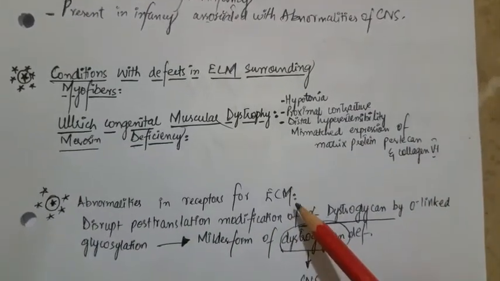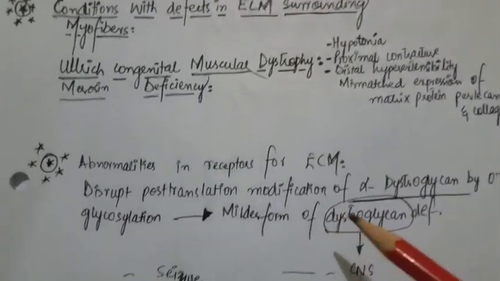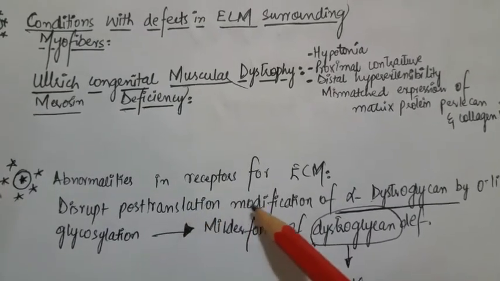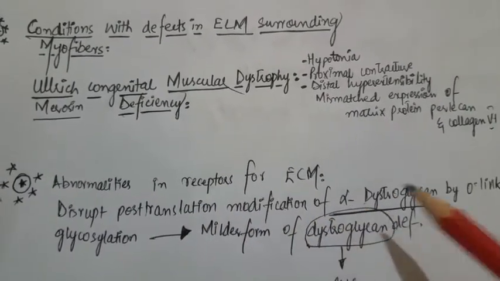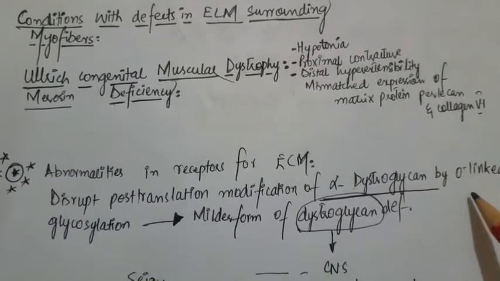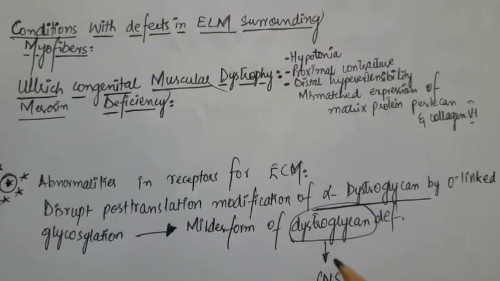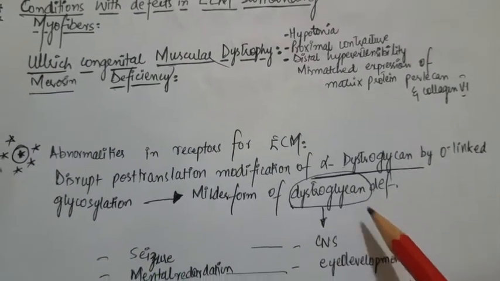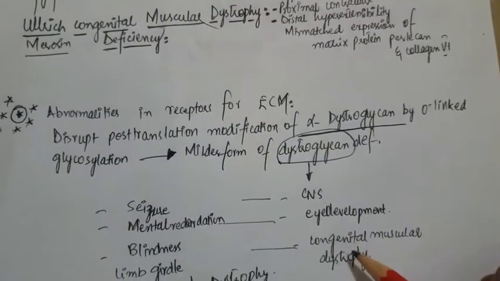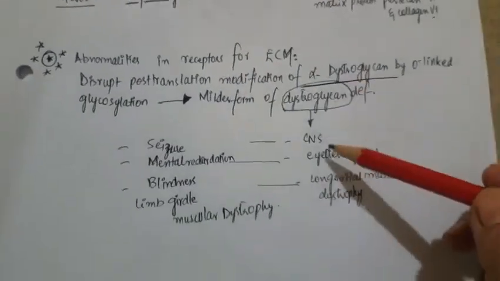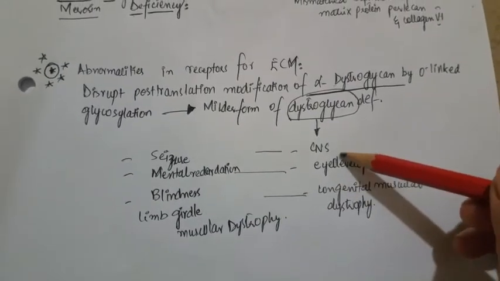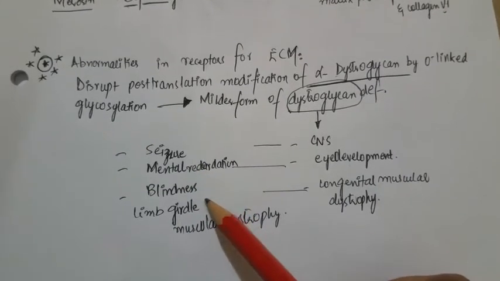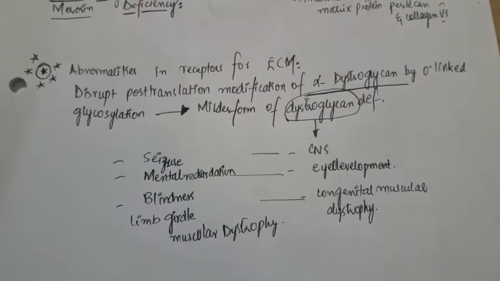When there is an abnormality in the receptor for the ECM, this is due to disruption of the post-translational modification of alpha-dystroglycan by O-linked glycosylation, which results in a milder form of dystroglycan deficiency. Dystroglycan is important for CNS and eye development, as well as skeletal muscle development. When these three organs are affected, the CNS, the eye, and the skeletal muscle, it results in seizures, mental retardation, blindness, and limb girdle muscular dystrophies.